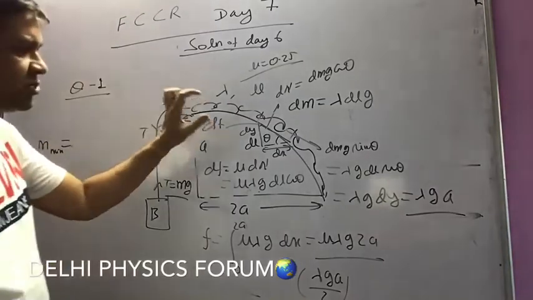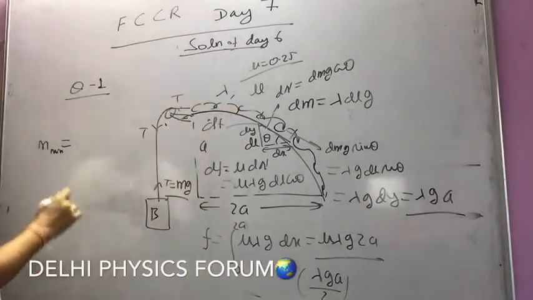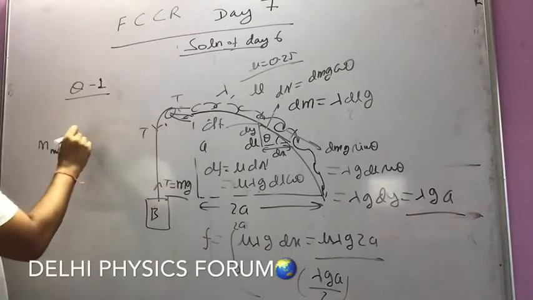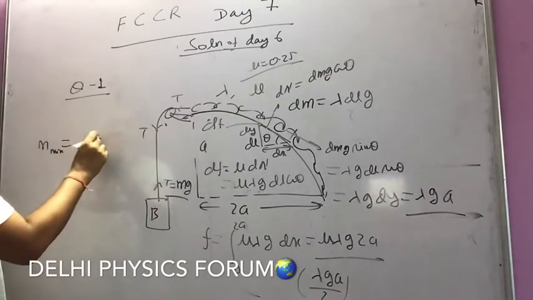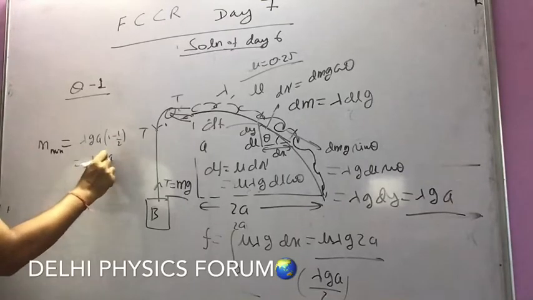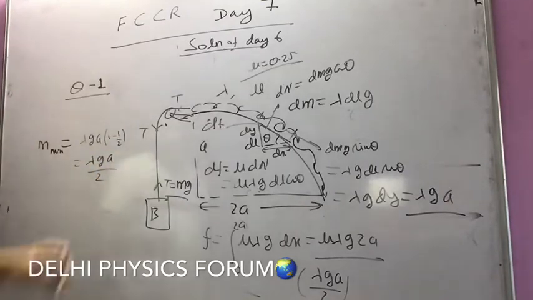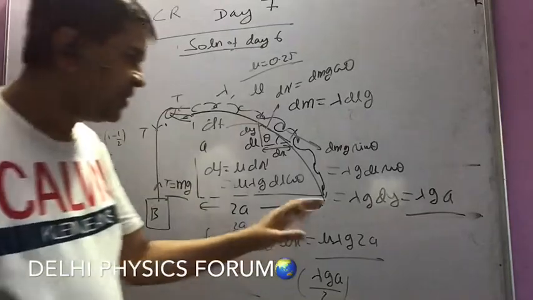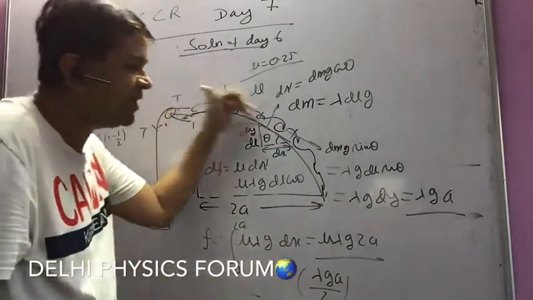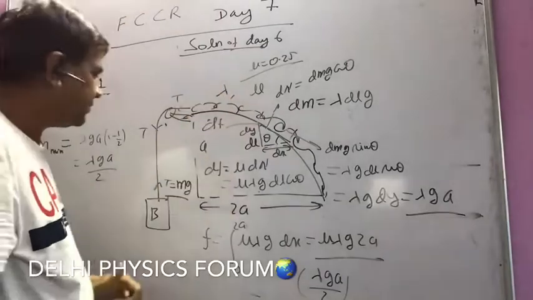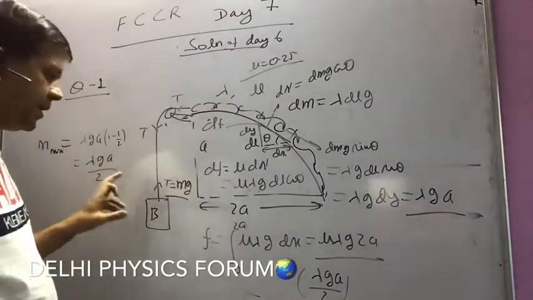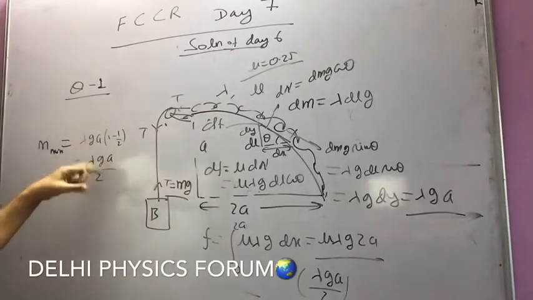So that comes out to be lambda GA times (1 minus 1 by 2), and that comes out to be lambda GA by 2. But when I increase this mass greater than this difference, then it will have the tendency to come up, and the friction will act down the incline. So friction will be opposing the motion. So if this mass exceeds the difference of this value, then it will have the tendency to come up.